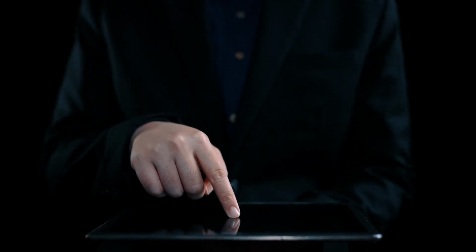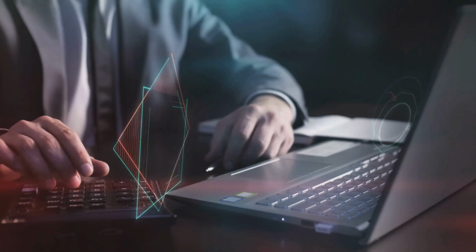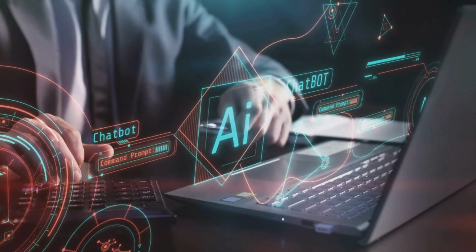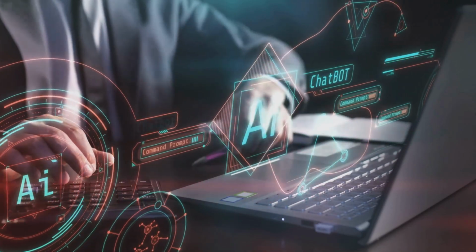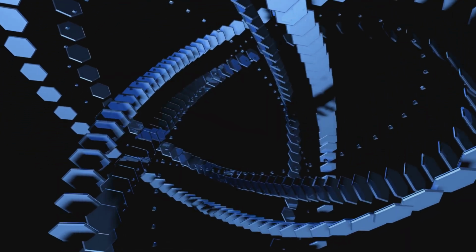At the heart of Deep Agent's power is its unique ability to autonomously create and manage a team of specialized AI agents. Think of Deep Agent not as a single tool, but as a project manager with the ability to instantly hire a crew of experts for any given task. When you provide a command like, summarize new customer support tickets from Zendesk, and post the key issues in our support alert Slack channel, Deep Agent doesn't just execute a single monolithic process.